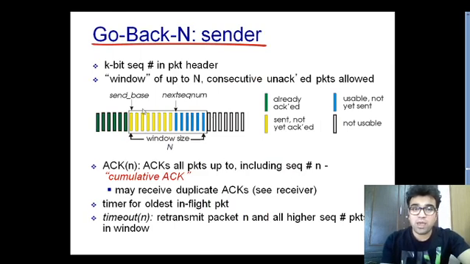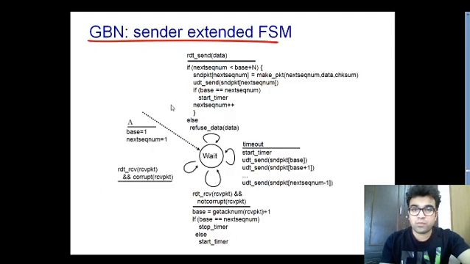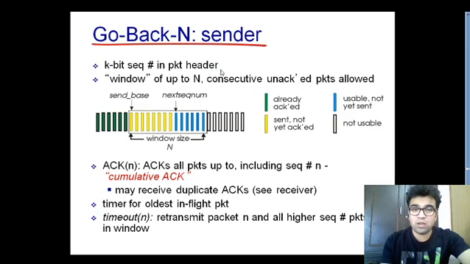If base plus n is greater than this next sequence number, then it would fall outside this window.